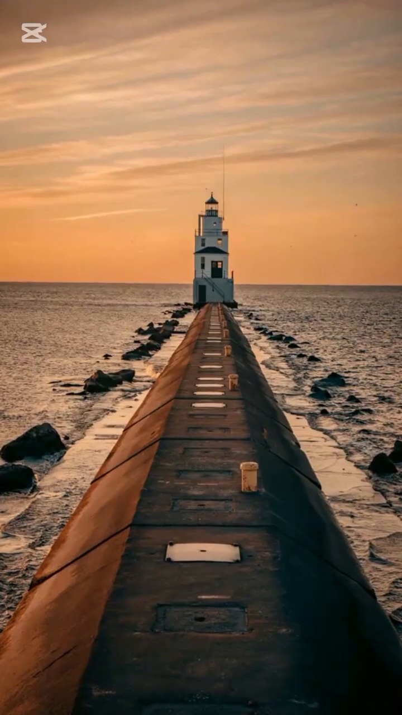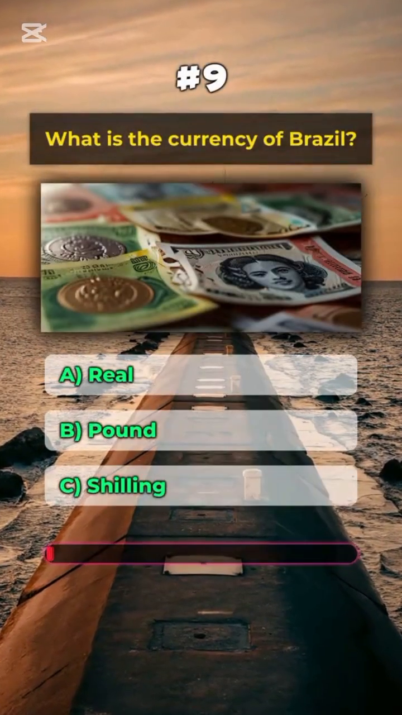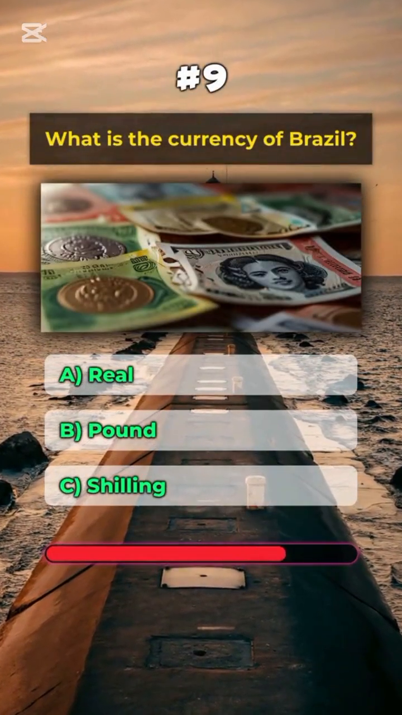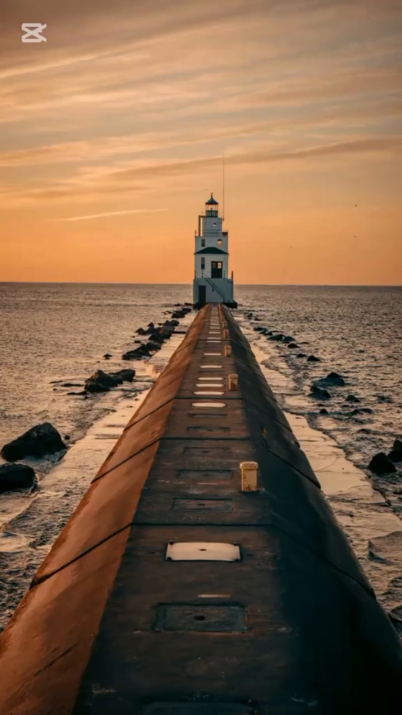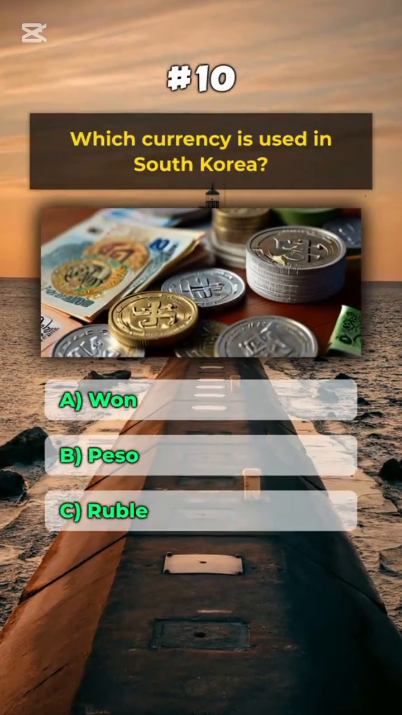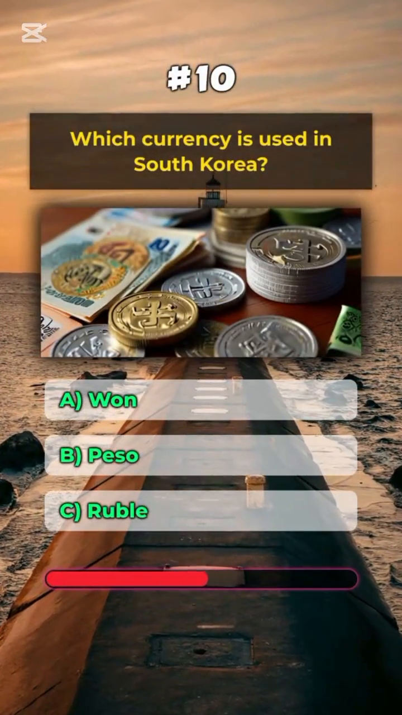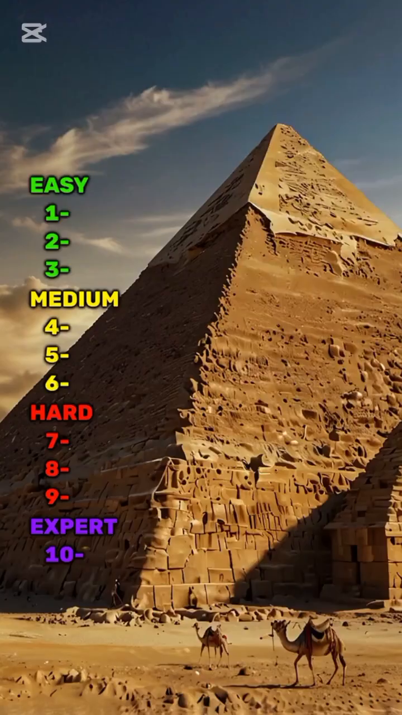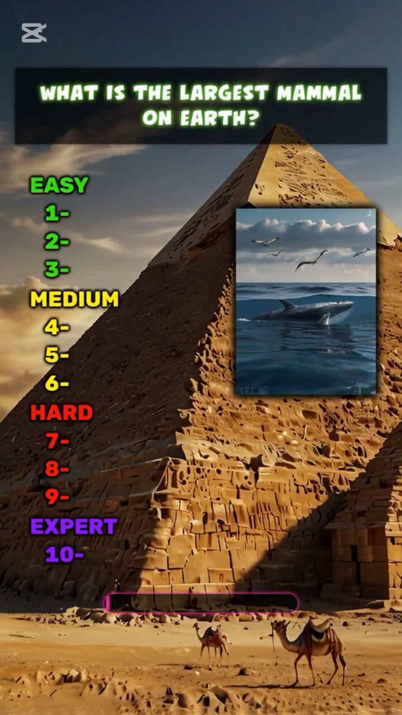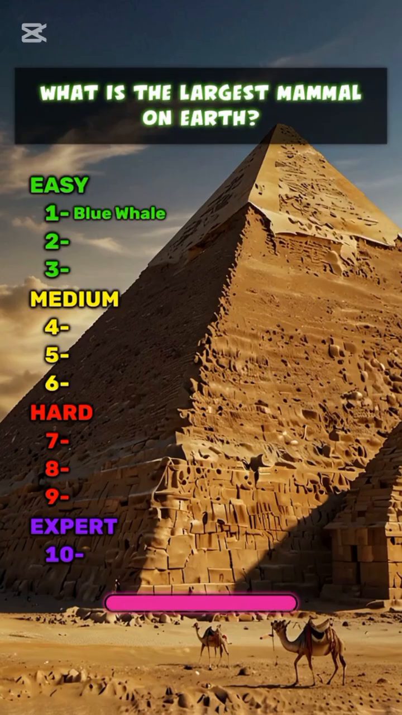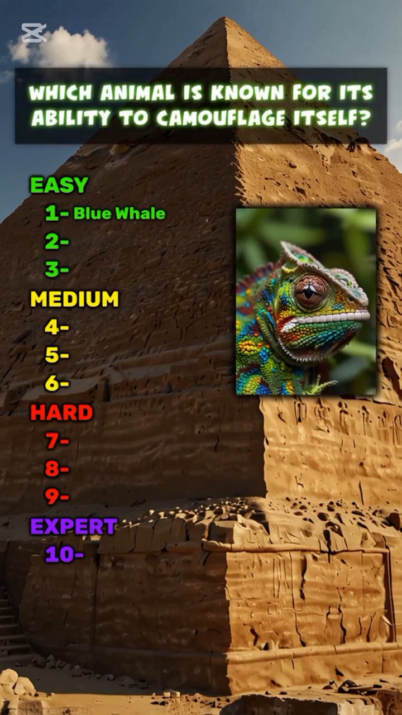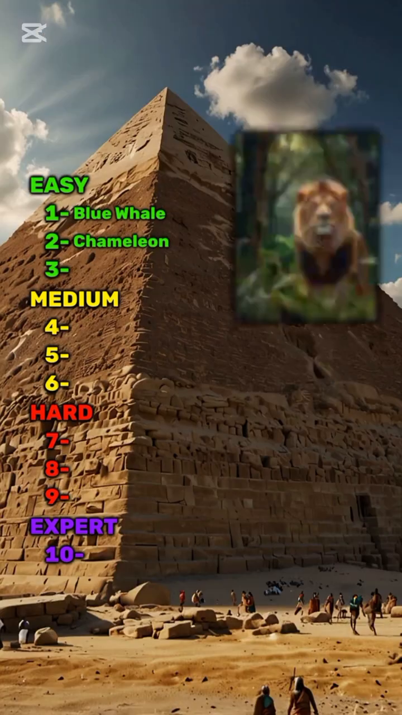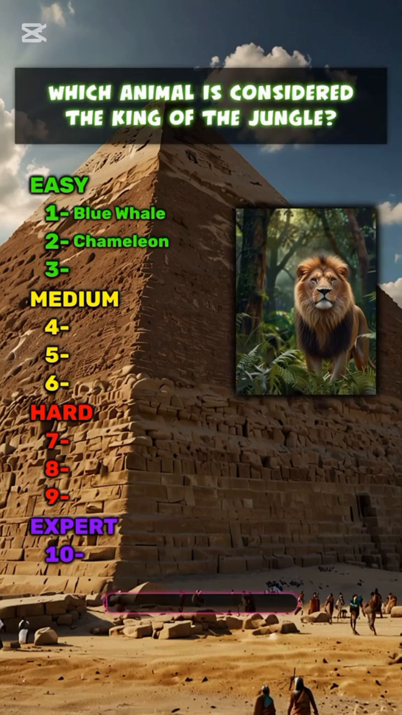A. Sweden. What is the currency of Brazil? A. Real. Which currency is used in South Korea? A. Won. What is the largest mammal on Earth? Blue whale. Which animal is known for its ability to camouflage itself? Chameleon. Which animal is considered the king of the jungle?